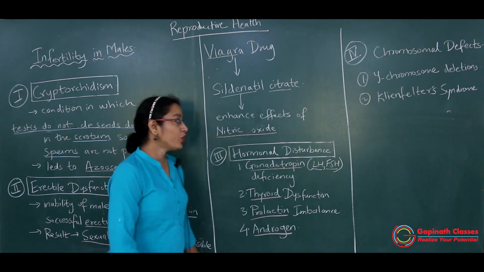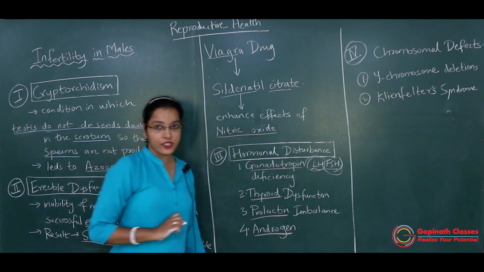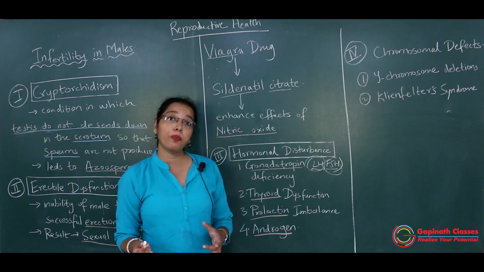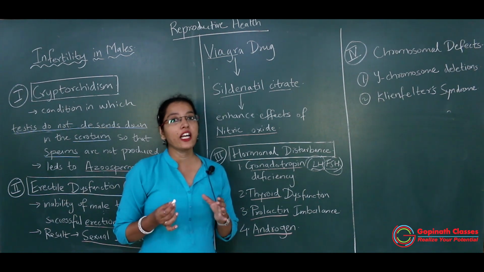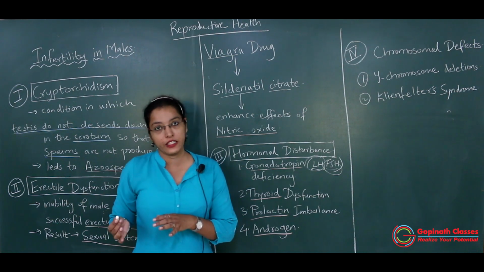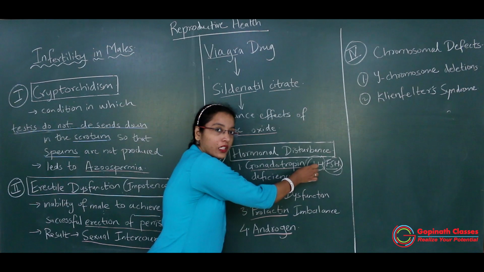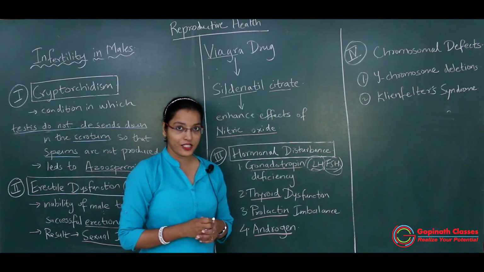Both of these are gonadotropin hormones. Gonadotropin means they act on the gonads. What are gonads? Sex organs. Here we are talking about male infertility, so definitely LH and FSH will act on the male sex organ, that is the testis.